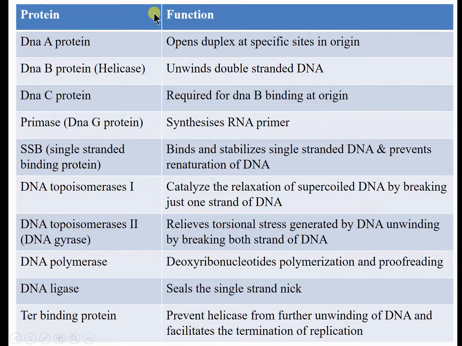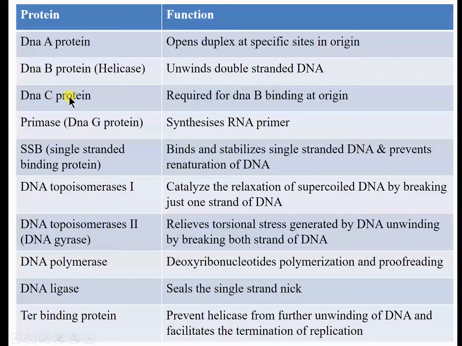These enzymes and proteins are required. You must remember what are the protein names and what is their function. DnaA protein is the first protein that opens the duplex at the specific sites in the origin. During the starting of replication, they will open the double-stranded DNA. Then DnaB protein, or helicase enzyme, will unwind the double-stranded DNA.